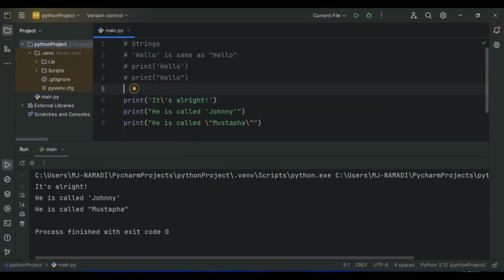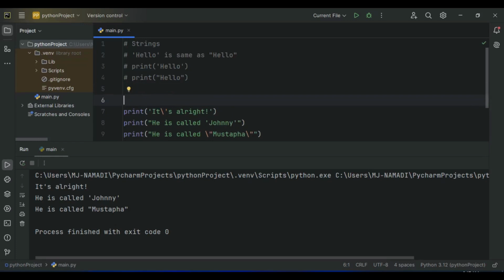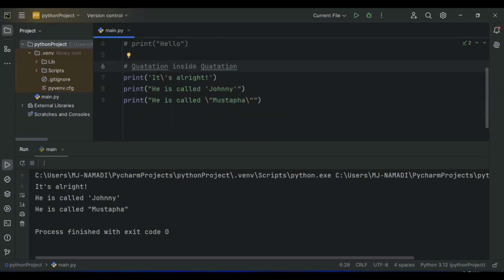Let me actually go ahead and comment this block of code, call it quotation inside quotation. Okay, that's it for this. Alright, now let's go ahead and continue with the lessons.